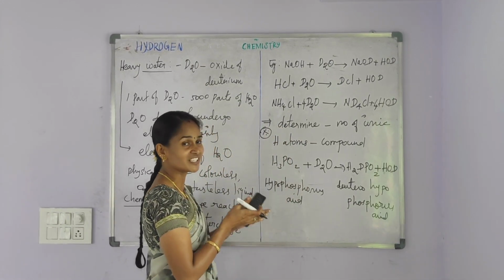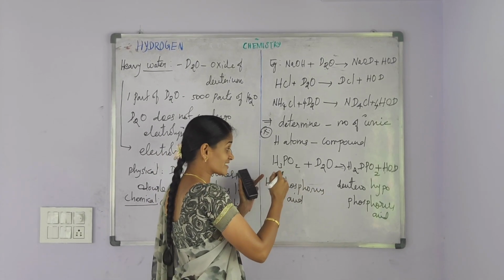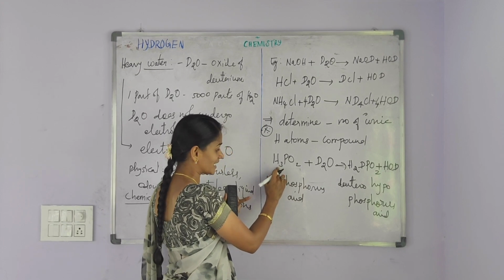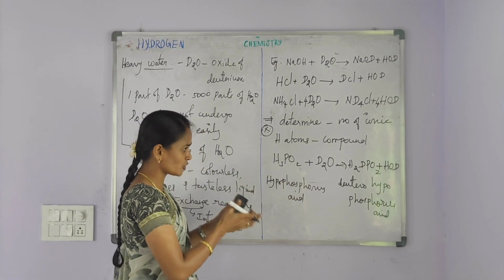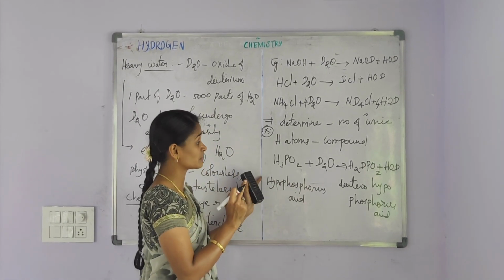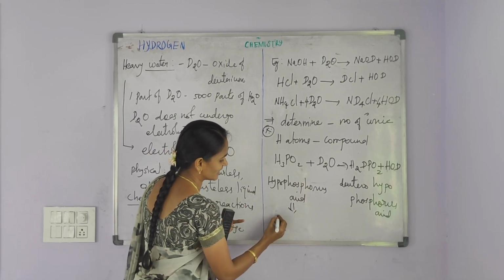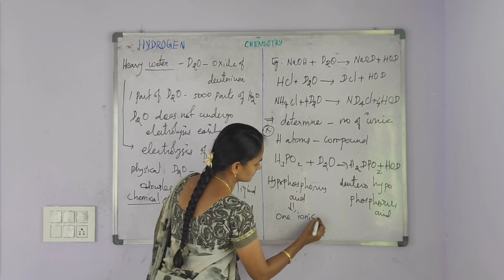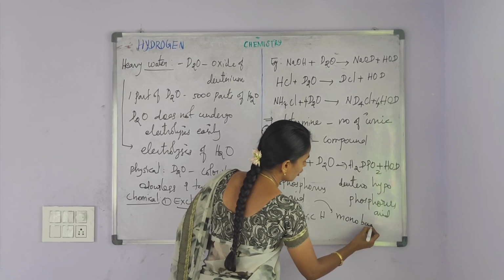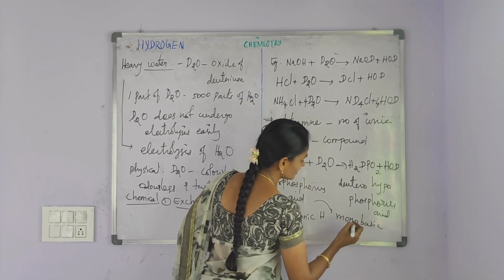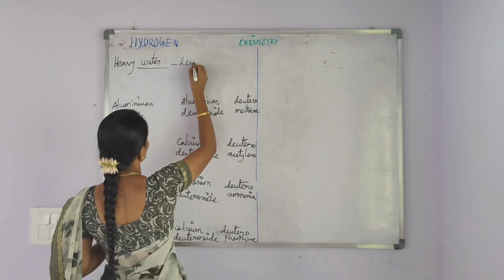This chemical equation indicates the deuterium present in the heavy water exchanges one hydrogen atom from the hypophosphorus acid. So, this chemical equation shows only one hydrogen atom was exchanged by the deuterium. So, hypophosphorus acid contains one ionic hydrogen. So, hypophosphorus acid is a monobasic acid.